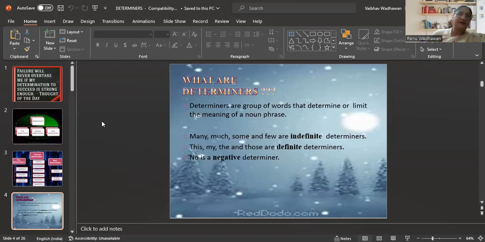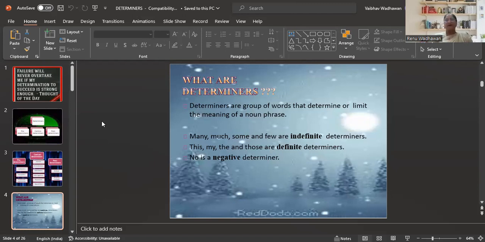Tea is itself a noun, cup is itself a noun, so it becomes a noun phrase. So determiners are a group of words that determine or limit the meaning of a noun phrase.